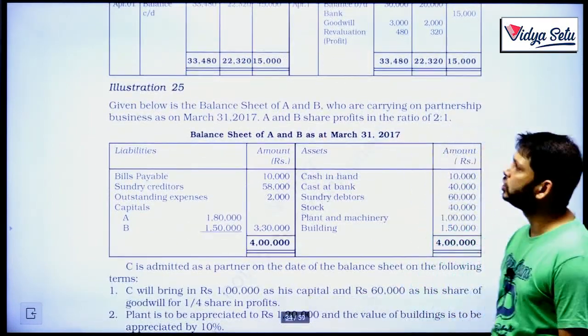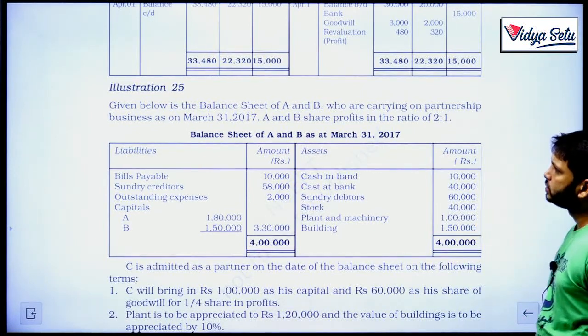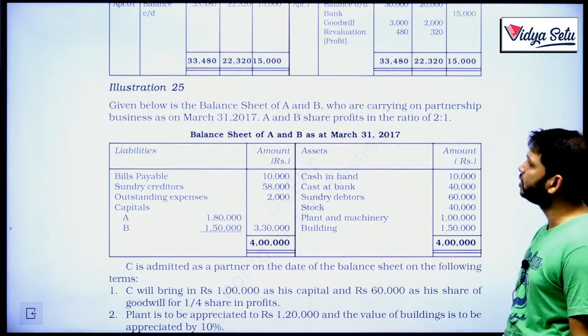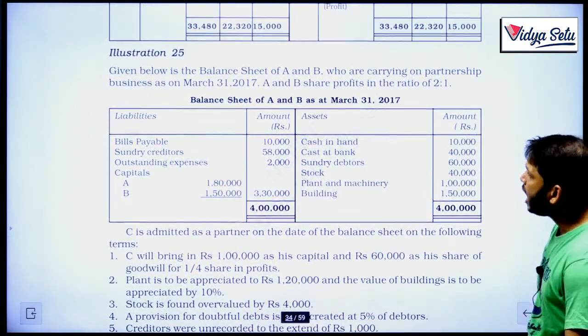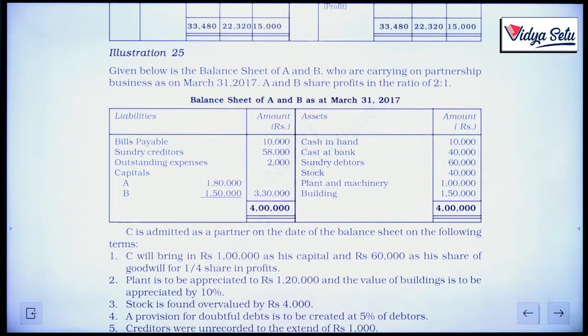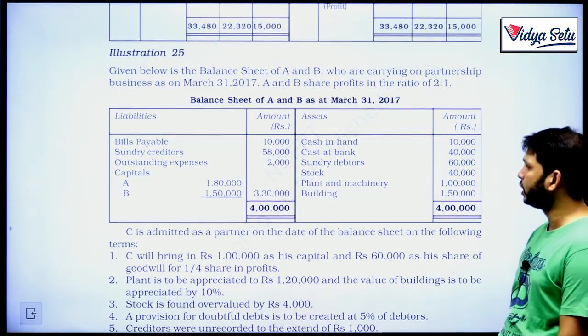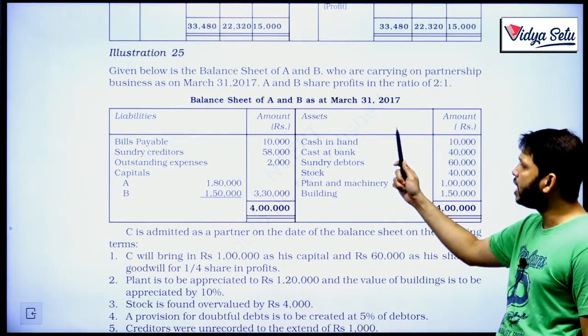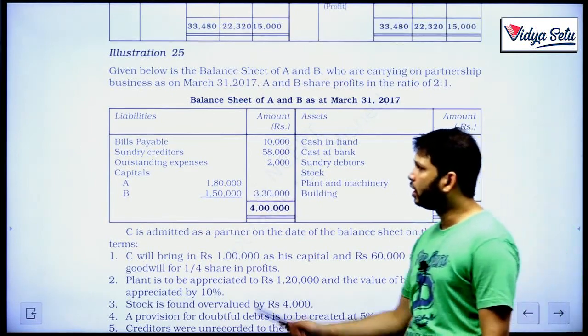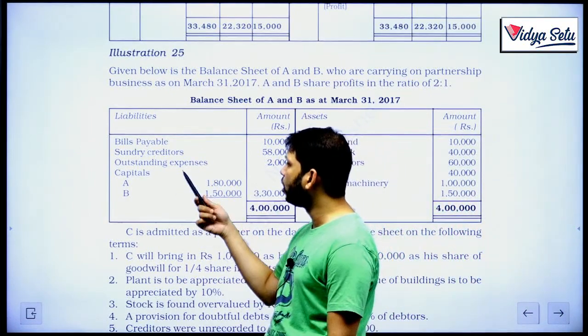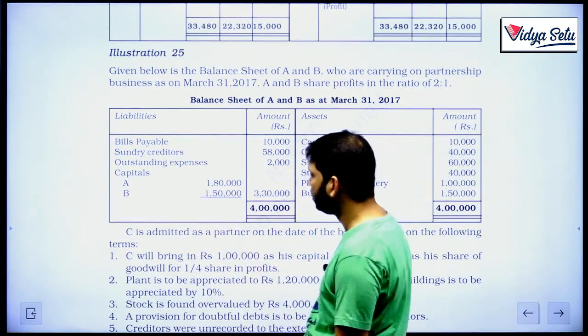Let's see illustration 25. Given below is the balance sheet of A and B, who are carrying on the partnership business, as on March 31st, 2017. And A and B share profits in the ratio 2:1. Let's look at the balance sheet. Cash in hand, cash at bank, sundry debtors, stock, plant and machinery and building. On the liability side, bills payable, sundry creditors, outstanding expenses and the capitals are given.